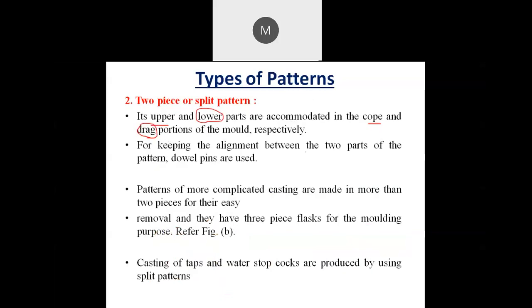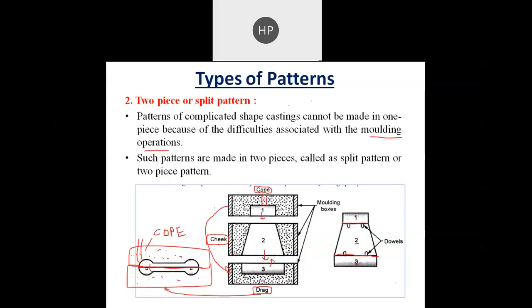For keeping the alignment between the two parts of the pattern, dowel pins are used. Here you can see these pins. Because of the dimensional accuracy, as well as the parts that are to be fixed in an exact location, dowel pins are used. There will be a hole in one piece and a dowel pin on another piece, so that the dowel pin will be exactly fixed inside the hole, and there is no misalignment of the pattern.